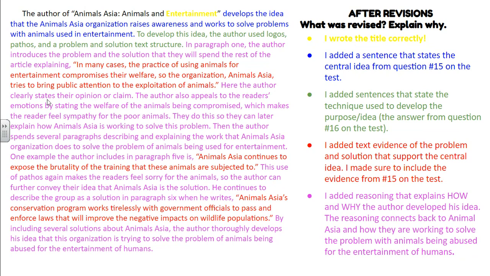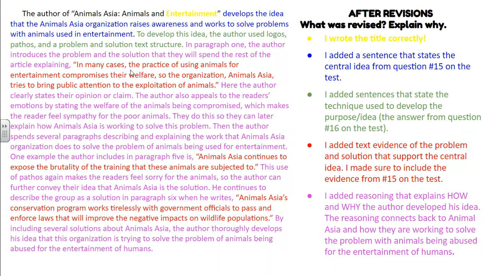Here, the author clearly states their opinion or claim that the Animals Asia organization is trying to bring public attention to the exploitation of animals. The author also appeals to the reader's emotions by stating the welfare of the animals being compromised, which makes the reader feel sympathy for the poor animals. This clearly explains how this is pathos.